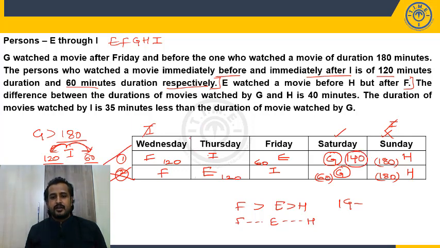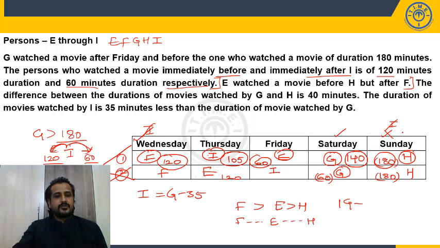But we have a few more things to place. F, I, G, G, H are fixed. 180, 140, 60, 120 durations are also fixed. Fine. What is the next we have? The duration of the movie watched by I is 35 minutes less than the duration of the movie watched by G. So I equals G minus 35. How much is G in case 1? 140. So 140 minus 35 is how much? 105. So movie I is of the duration of 105 minutes. So this is my final arrangement: F 120, I 105, E 60, G 140, H 180. And what we froze? Days we froze, Wednesday through Sunday.